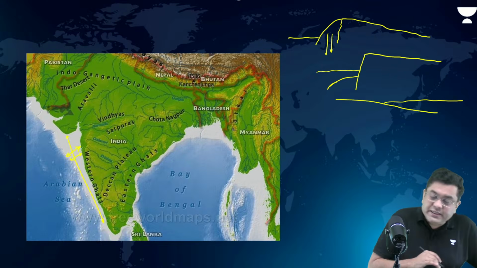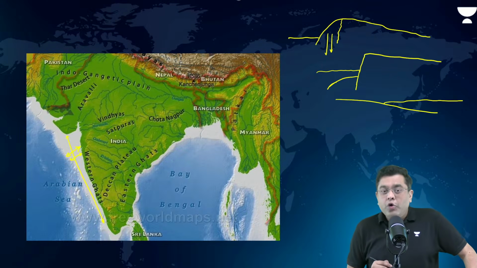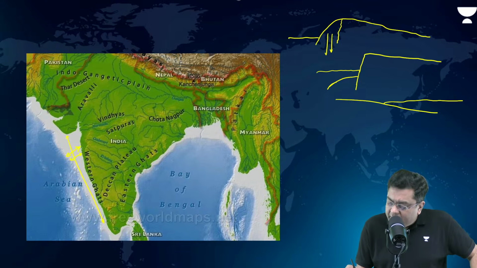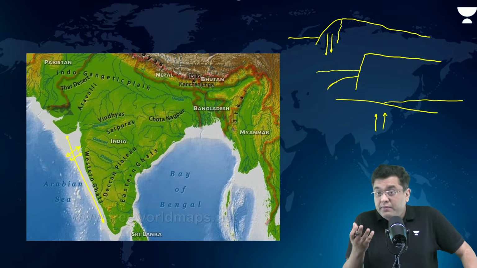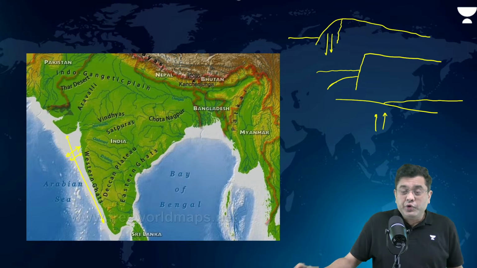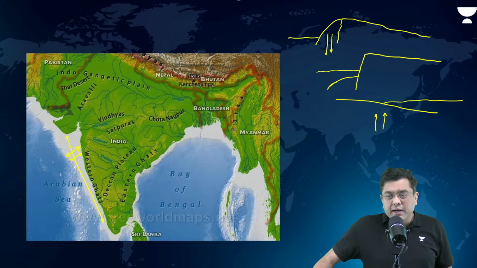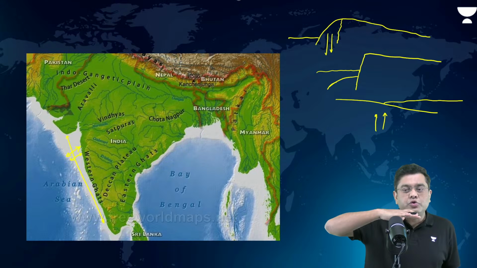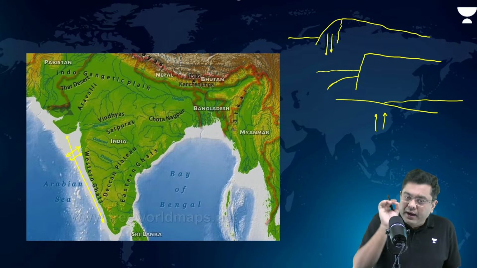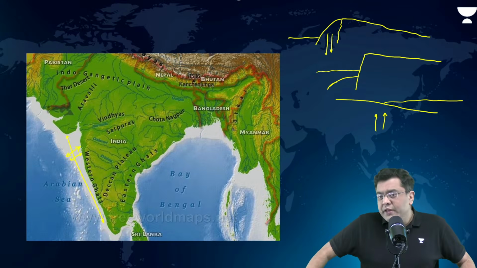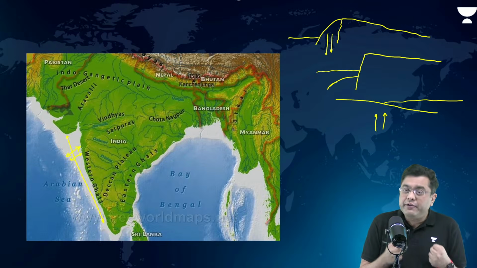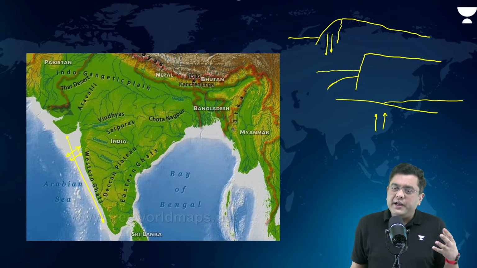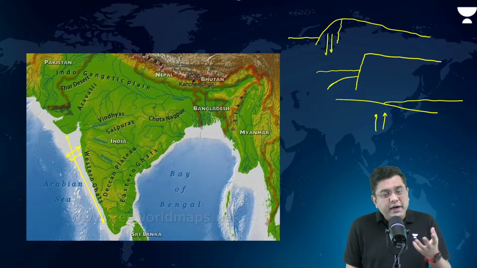Whereas across the eastern coast, what has happened? Over a period of time, the epirogenic forces, we have studied diastrophism and sudden forces, epirogenic means vertical movement. Epirogenic forces have led the Eastern Ghats to emerge above the sea surface. That is why the shelf has been narrow in this particular region. So it is these internal tectonic forces which have resulted in the submergence in the Western Ghats and the emergence in the Eastern Ghats.